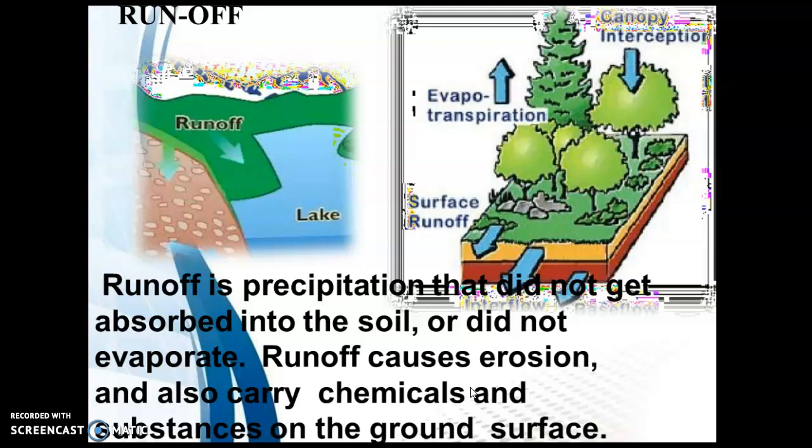Runoff is precipitation that did not get absorbed into the soil or did not evaporate. That water goes directly into the lake, river or oceans, and that is called runoff. Runoff causes soil erosion and also carries chemicals and substances on the ground surface.